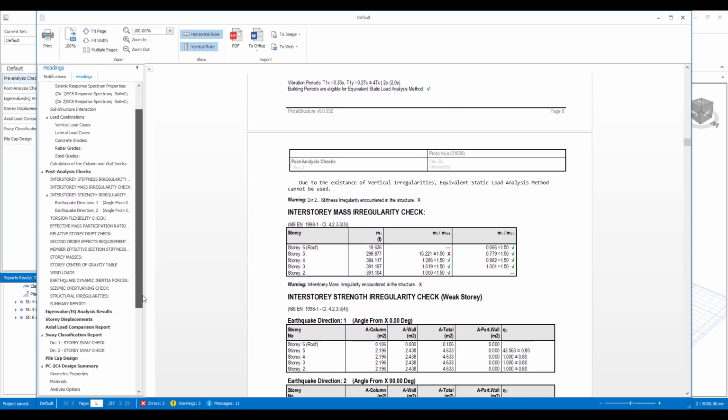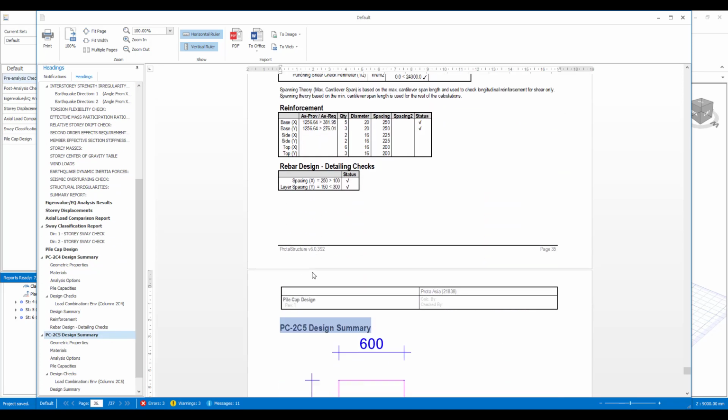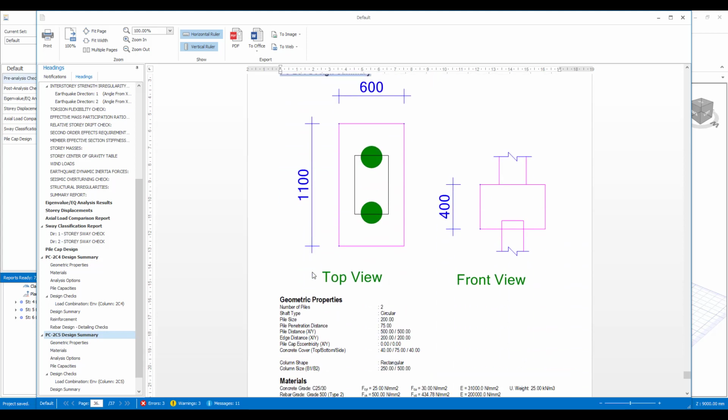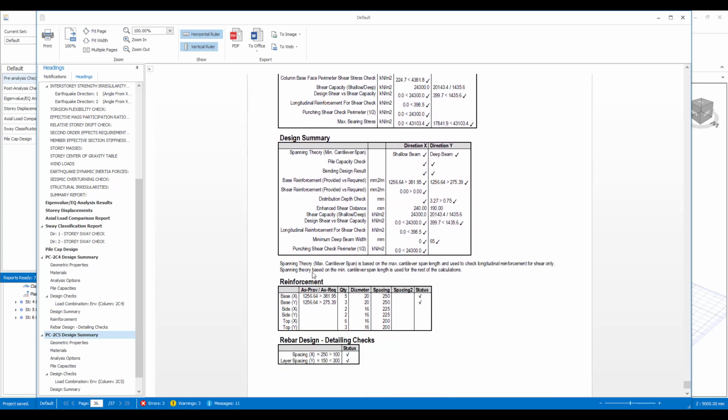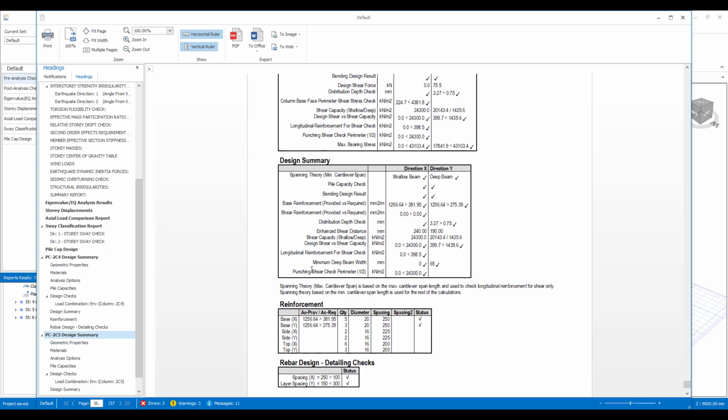Now you can also just tally through and just look at particular parts of the report. So you might be interested in the pilecap design, and you can see the detailed calculations that have gone into satisfying the design here.